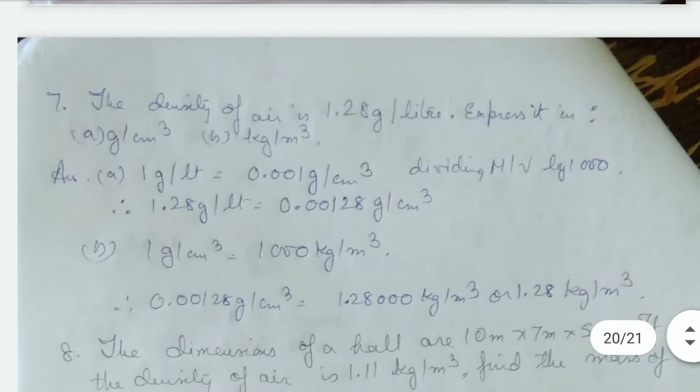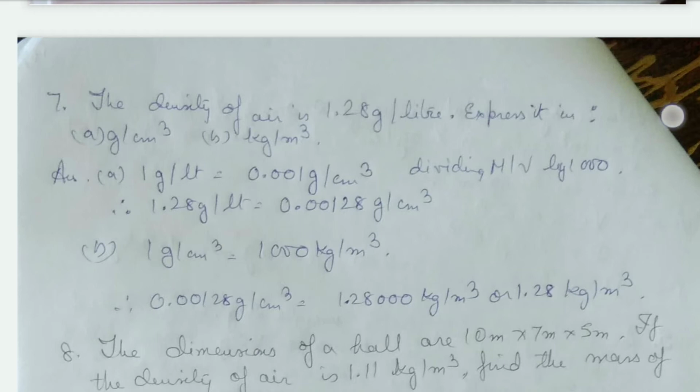Okay. Then the density of air is 1.28 grams per liter. Express it in grams per centimeter cube and kg per meter cube. See, 1 gram per liter is 0.001 grams per centimeter cube. Okay, so dividing m by v by 1000. Therefore 1.28 grams per liter will be 0.00128 grams per centimeter cube. It is calculated as 1 gram per liter is 0.001 grams per centimeter cube.